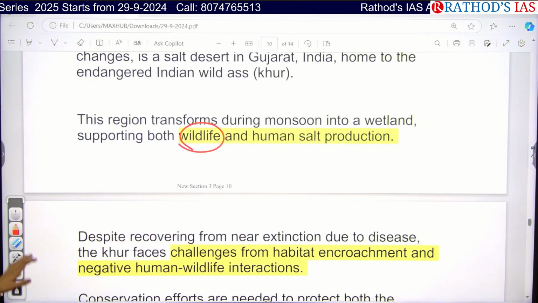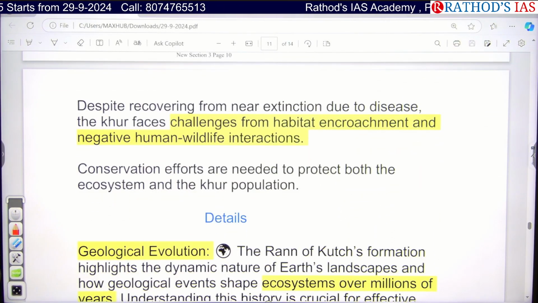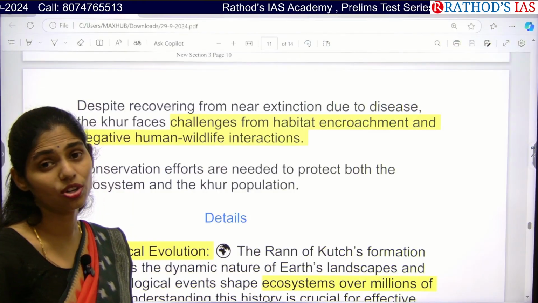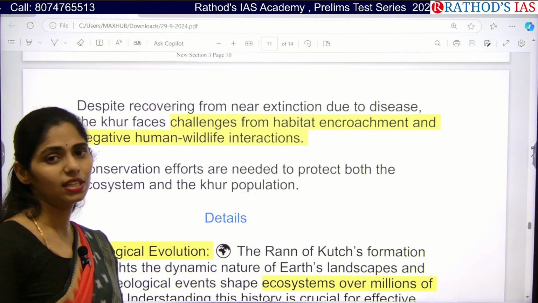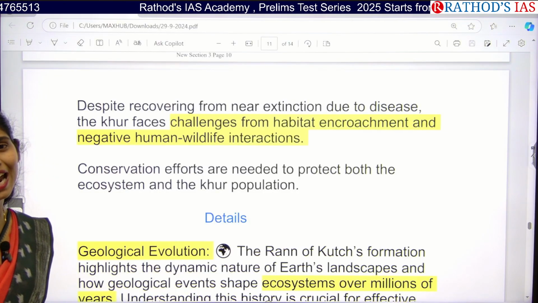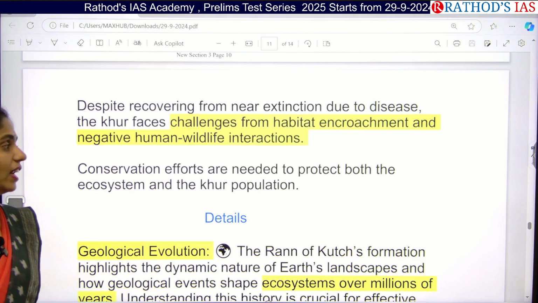So despite recovering from near extinction due to disease, actually this kur is facing lots of problems regarding extinction, because you are also getting some new diseases, and they are also facing challenges from habitat encroachment and even negative human-wildlife interactions.